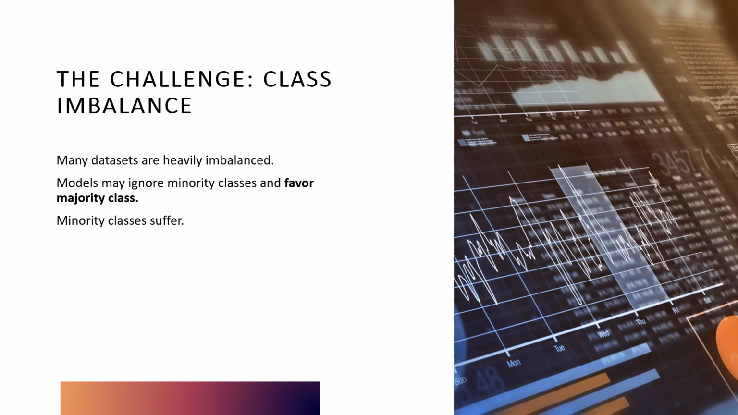Now, we will speak about the challenge of class imbalance. In many real-world datasets, one class vastly outnumbers the other. For example, in fraud detection, only a tiny fraction of cases are genuinely fraudulent. Standard models often ignore that minority class, which in turn hurts precision as well as recall. These models may also favor the majority class, and in turn, minority classes suffer.